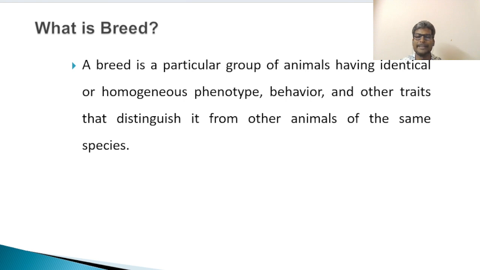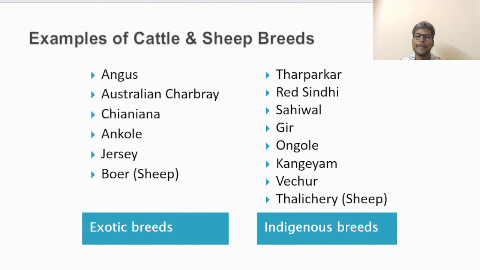What is a breed? A breed is a particular group of animals having identical or homogeneous phenotype, behavior and other traits that distinguish it from other animals of the same species. Examples of certain breeds. Under cattle, there are a few indigenous and exotic breeds.